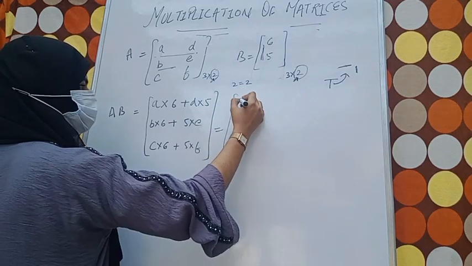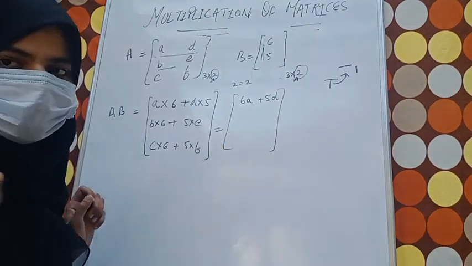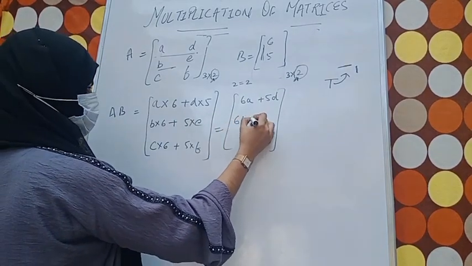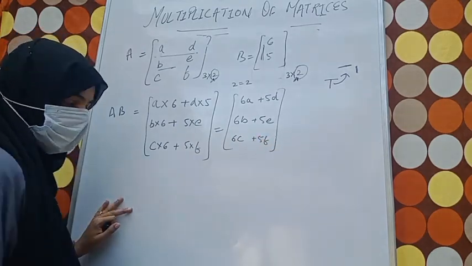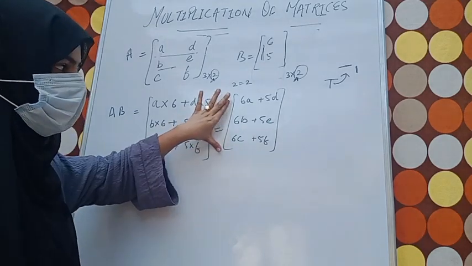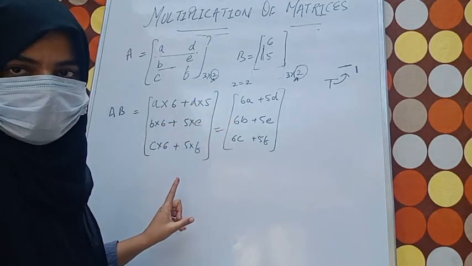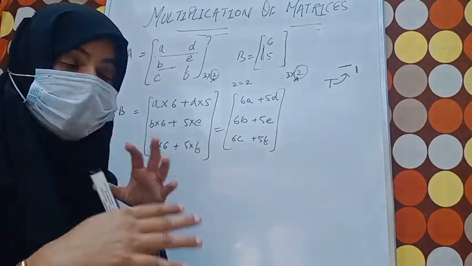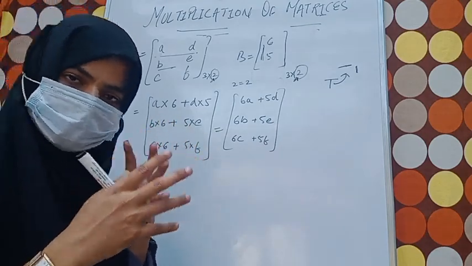What will become? 6A plus 5D. Wait. Fine. Now it will become 6B plus 5E and 6C plus 5F. Okay. I hope you understand why I have taken this, so that you can understand how. So final matrix is obtained with 3 rows and single column. How many? 3 rows and single column. Now we will be doing some more examples in which I will take some numbers only, so that you can understand the multiplication part in a very good way.